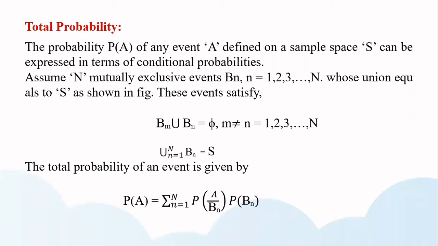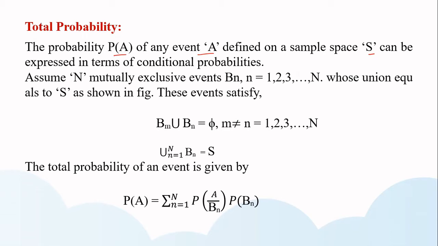Hi students, in this video we'll discuss total probability, see the definition of total probability and what the equation is. Here an event A is taken and its corresponding probability is P(A) in the sample space S. The event probability is expressed in terms of already given events, that is, in terms of conditional probabilities.